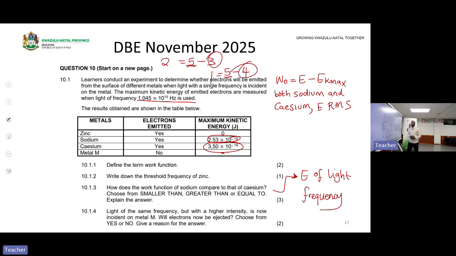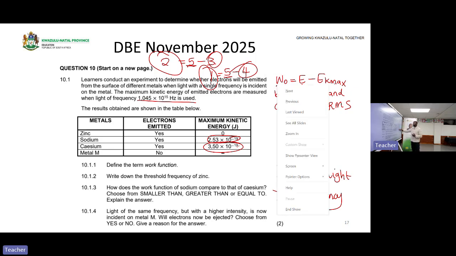What changes is what you were subtracting. So this answer is greater than this one. So if you are subtracting a smaller number, the result will be greater, provided the number you are subtracting from is not changing. So here we are subtracting from E, and E is not changing, which means between the two, the one that will have a higher kinetic energy will have a lower work function, because after subtracting, you are getting work function. So that's the theory behind this question. Now let us answer.